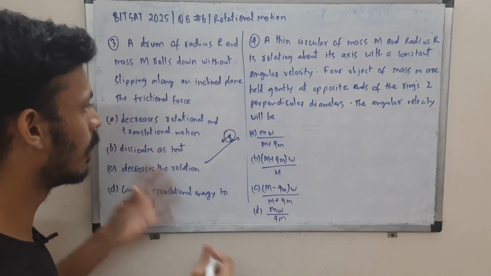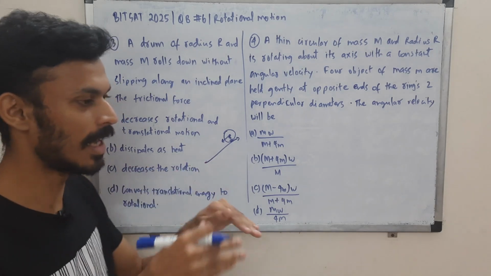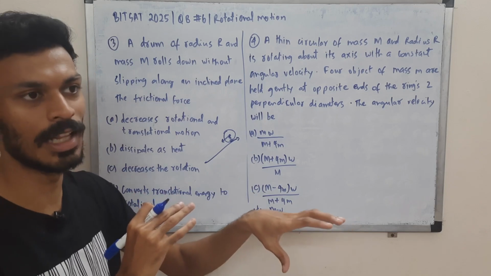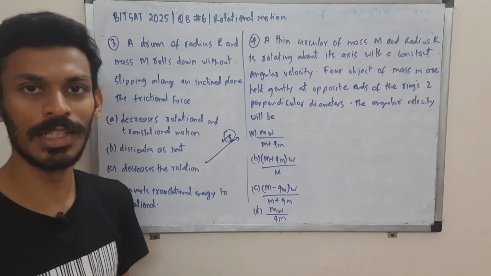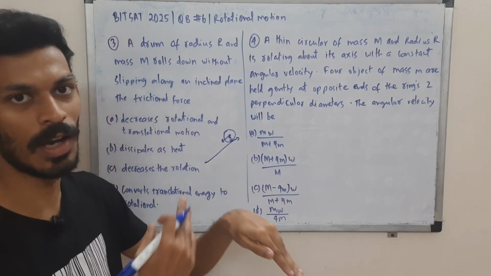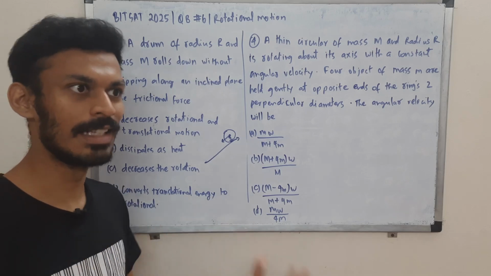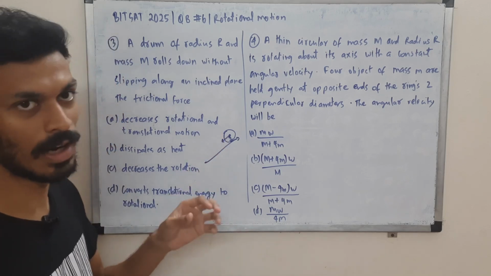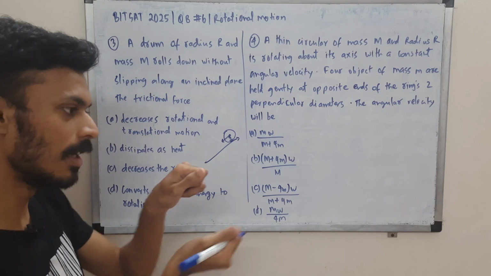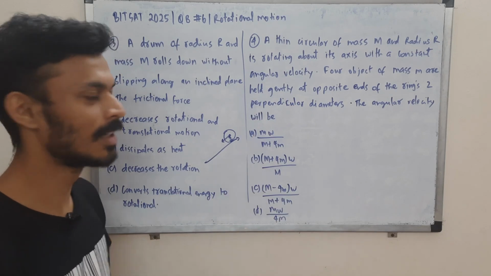And since there is friction, it will reduce the translational motion, right? Suppose you have a block sliding down the inclined plane and there is friction, it is opposing the tendency of motion. So if the block wants to move down, friction will oppose it. So it's reducing your translational motion. But in the case of the drum, of course that is happening, but it is also providing a torque, R cross F, right? So it is increasing your rotational motion.